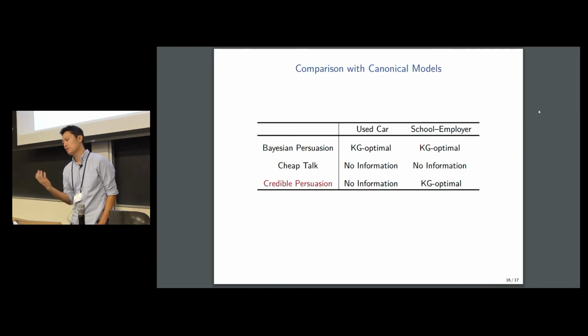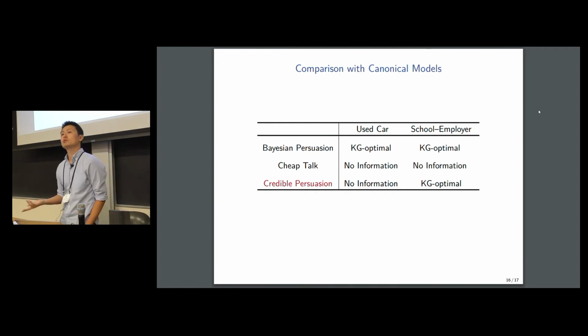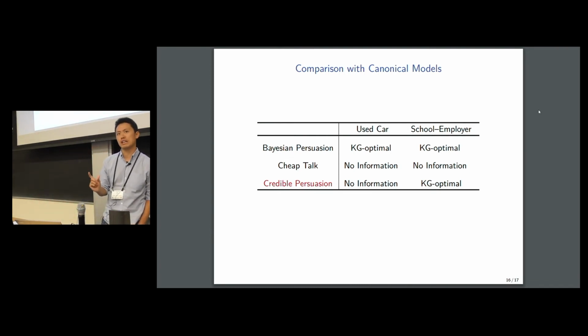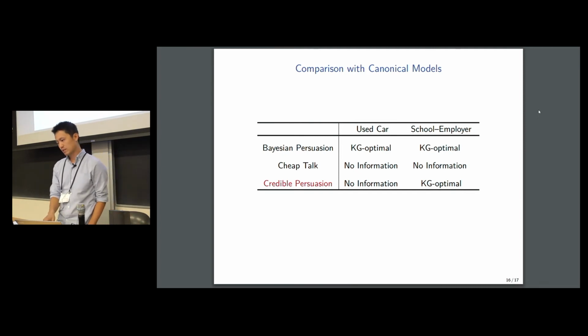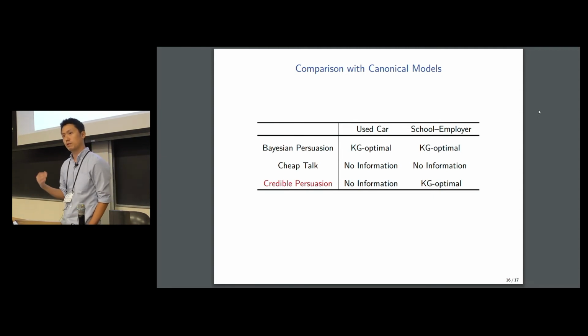Now, in our model, in the used car example, there's no information transmission, but in the school example, the optimal full commitment information structure is actually credible. So our model makes a distinction between these two settings. In fact, one of the takeaways from our paper is that it speaks to why certain industries can disclose information through their own rating system, while other industries have to rely on third-party certification or warranty to address the problems arising from asymmetric information.